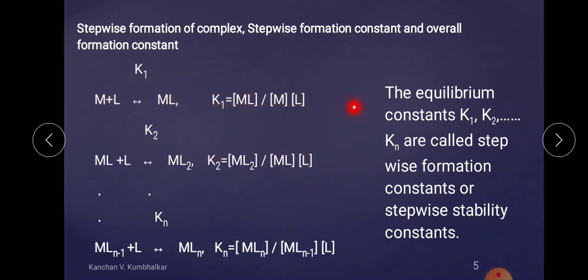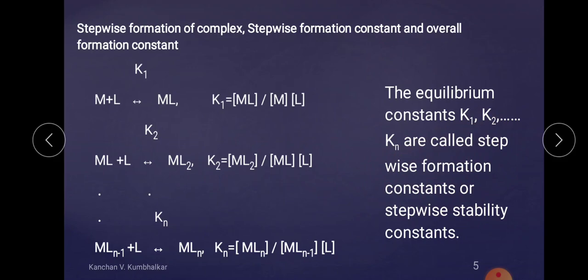First of all one L, then the next L, then a third L and so on. Related with that are the equilibrium constants K1, K2, K3 and so on up to Kn, called the stepwise formation constants, or also known as the stepwise stability constants.